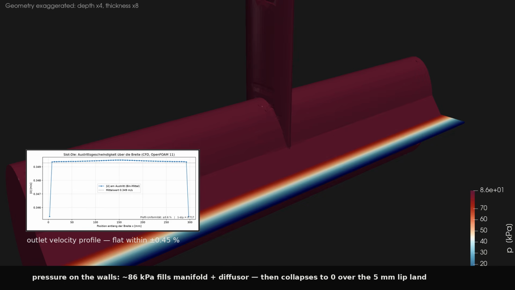Pressure tells the same story from the walls. Nearly the full 86 kilopascals fills manifold and diffuser almost unchanged, then collapses to 0 across the last 5 millimeters of lip land. That single, deliberate pressure drop is what irons the flow flat, and the measured outlet profile confirms it.